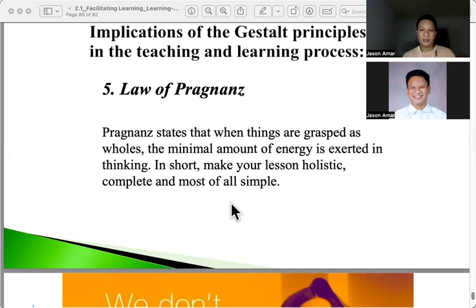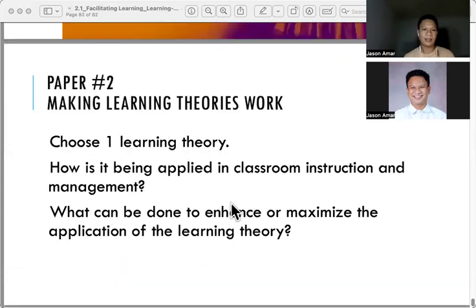So these are our different learning theories. And the next performance test that you will have is you have to answer this one and you have to send it or give it to me. You have to choose one learning theory and answer the following questions. Okay, that's going to be our paper number 2.